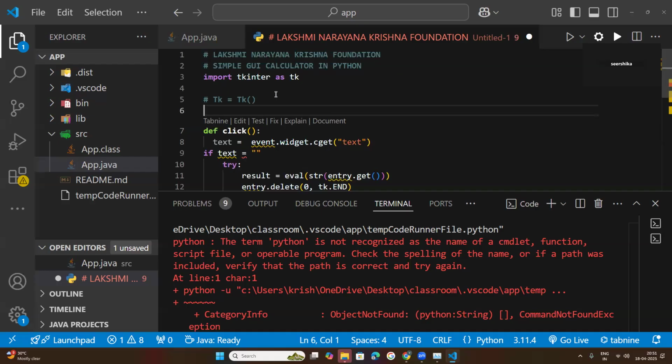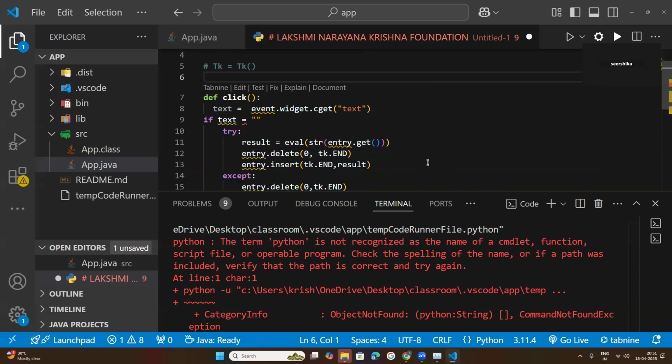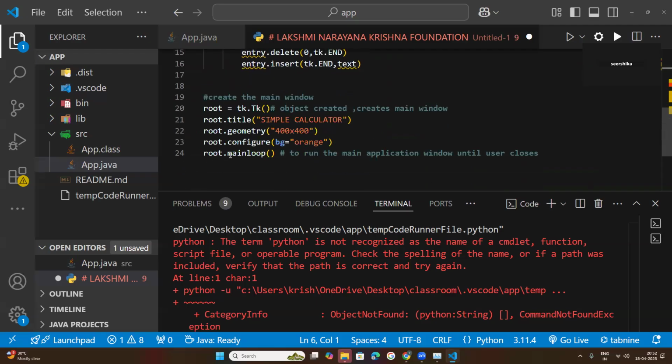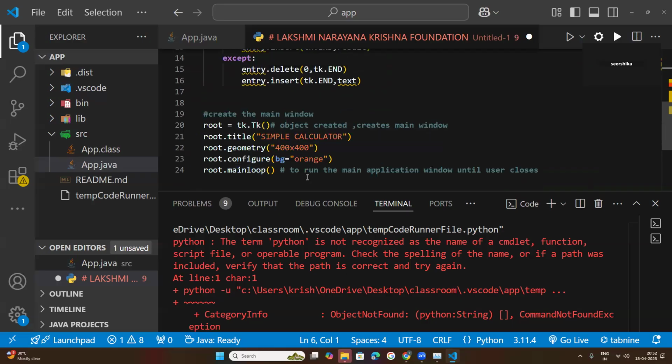Don't worry, step by step we'll try to understand all the code, and finally our function will be run by this root.mainloop, and some buttons I will create, so whenever I click the add button, addition will be done.